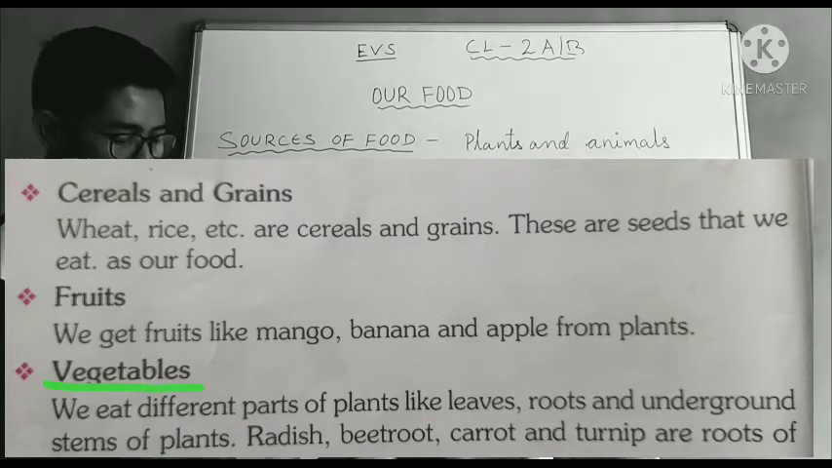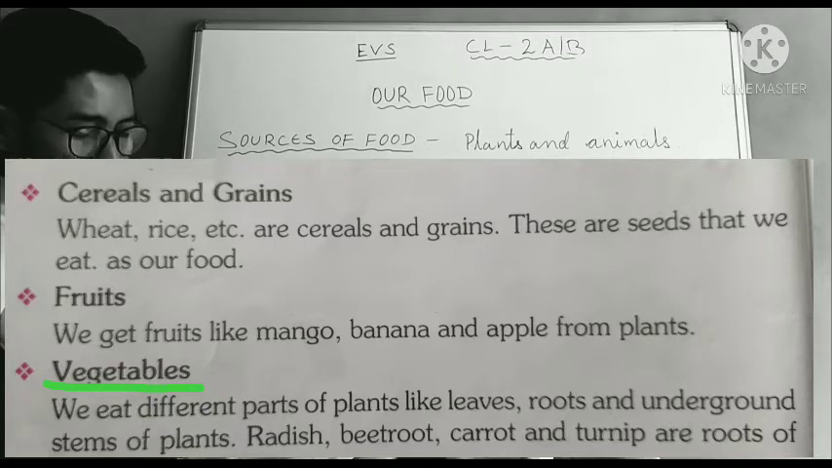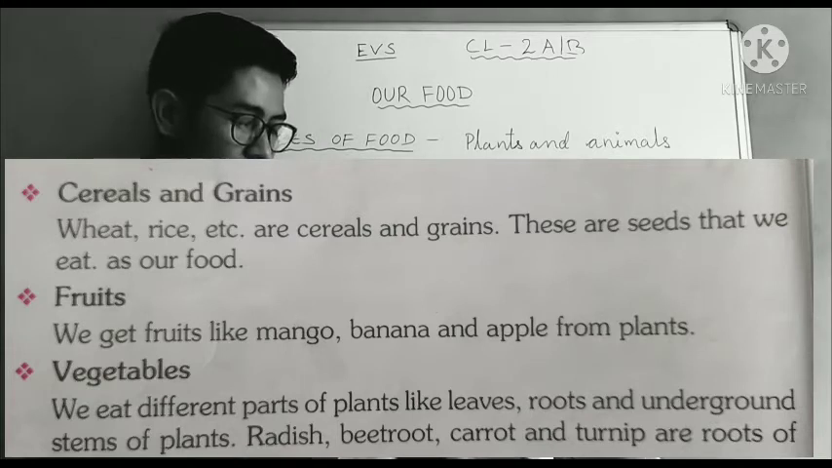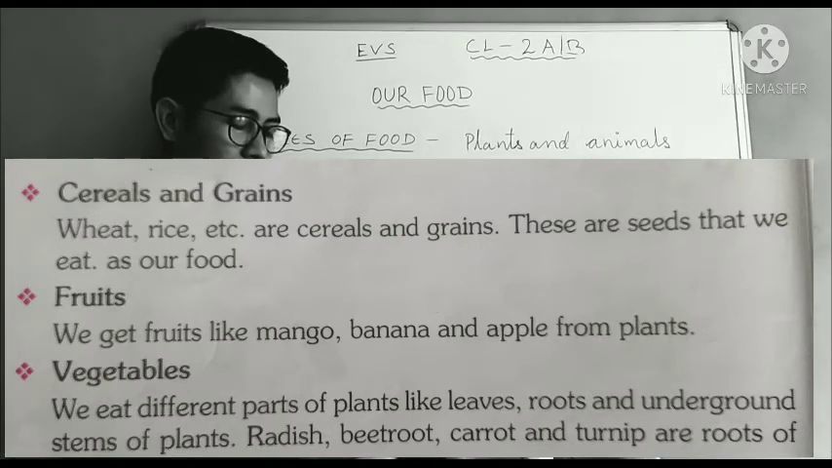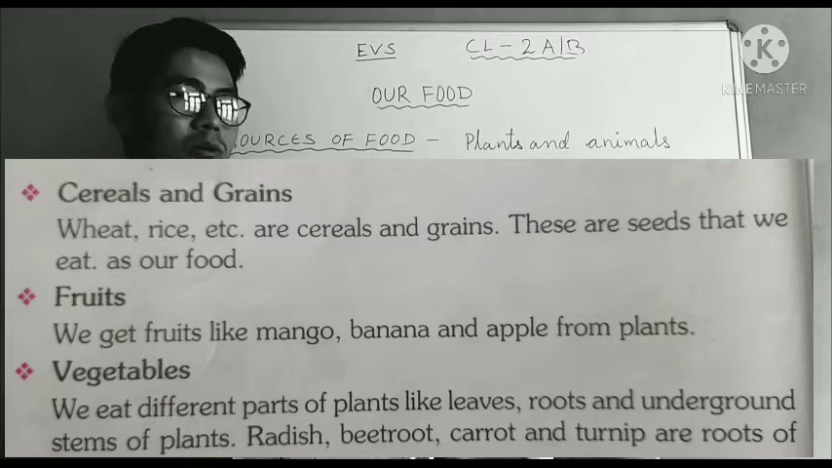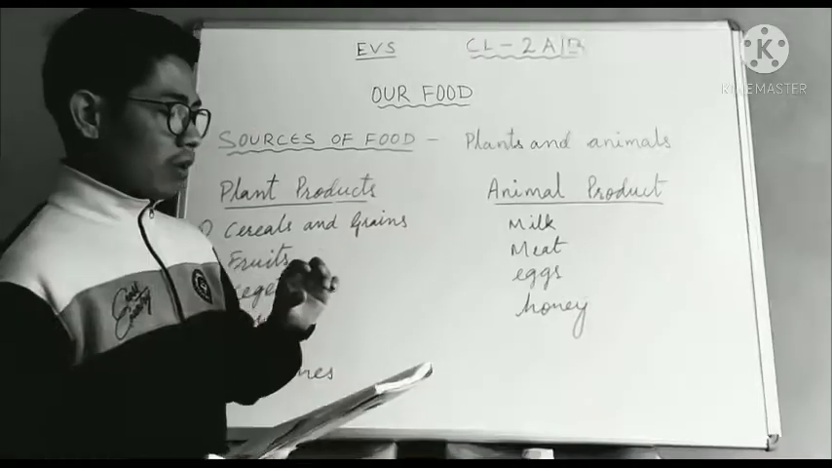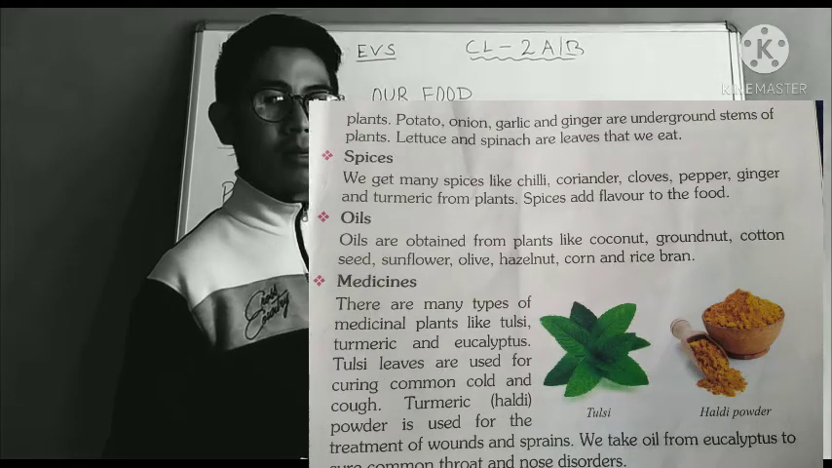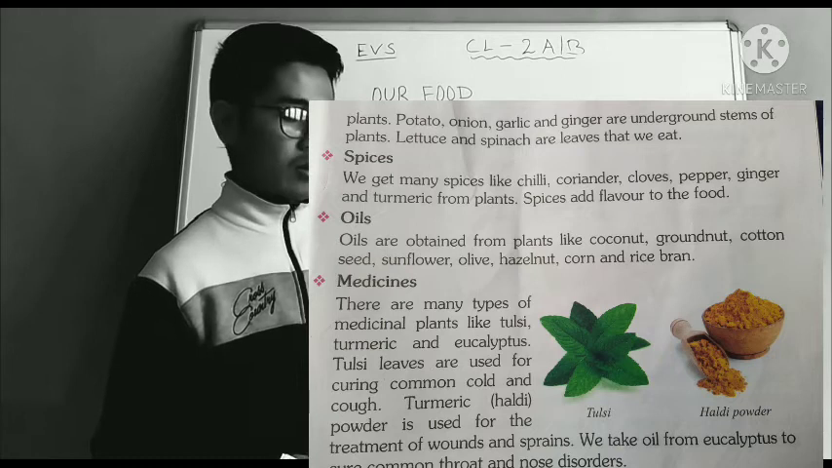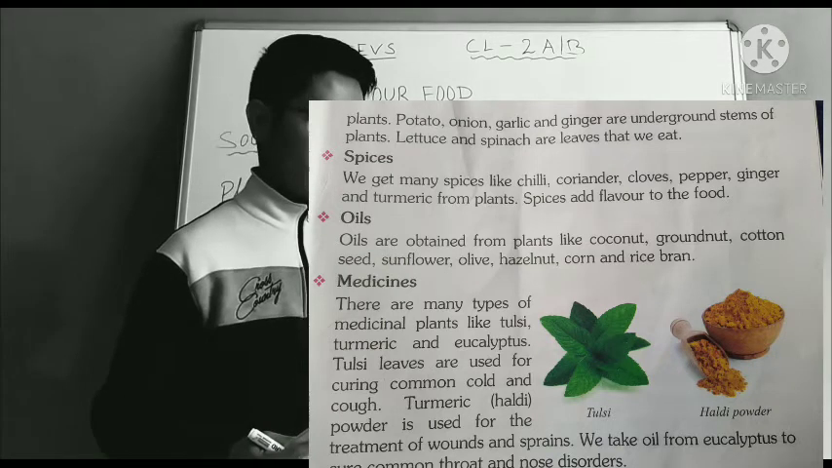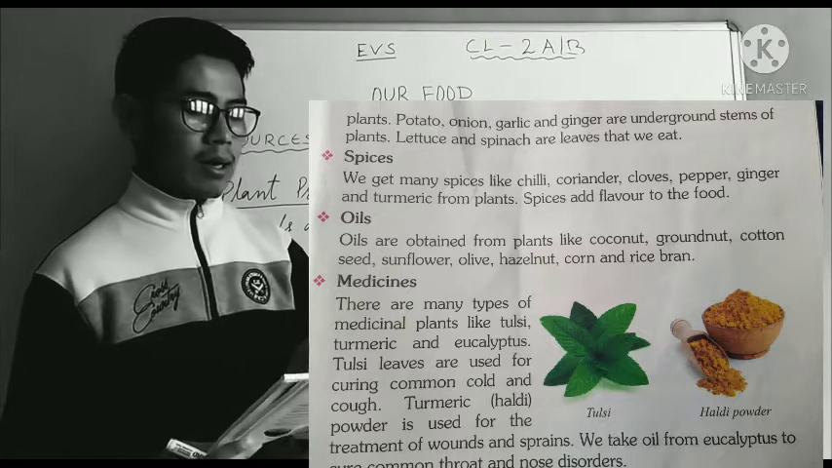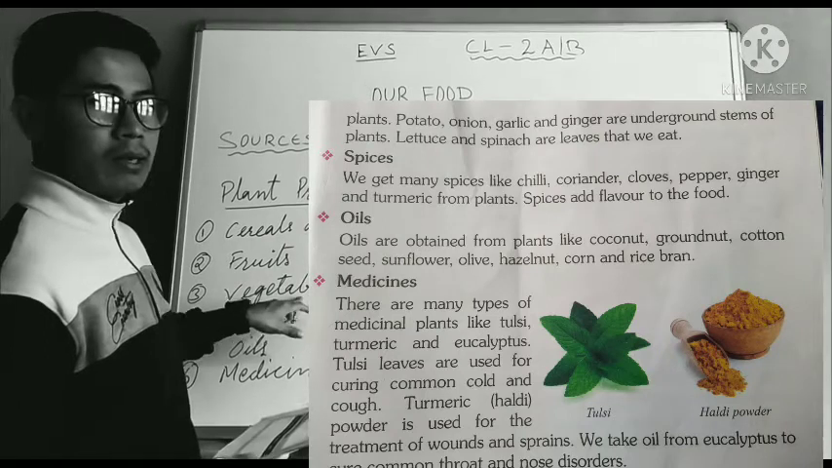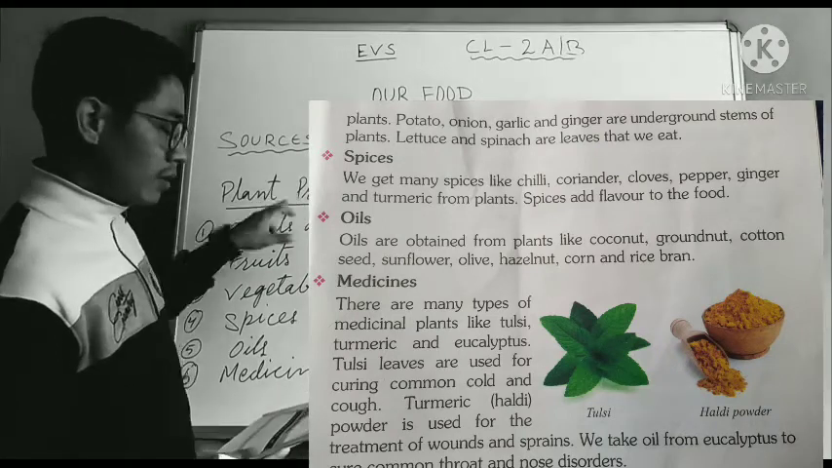Now vegetables. We eat different parts of plants like leaves, roots and underground stems. Radish, beetroot, carrot and turnip are all roots of plants. And potato, onion, garlic and ginger are underground stems of plants. Lettuce and spinach are leaves that we eat. So all this comes under vegetables, and vegetables we get from plants.